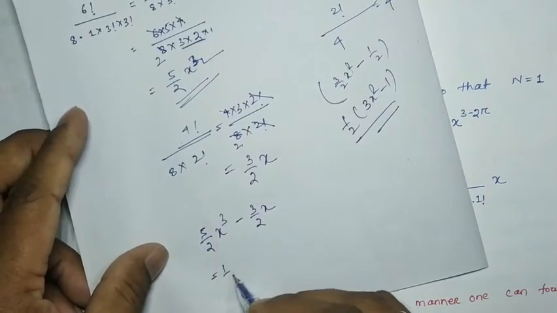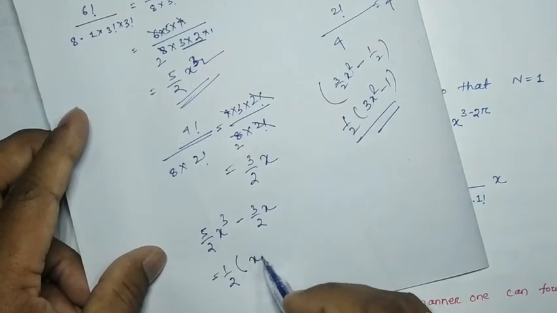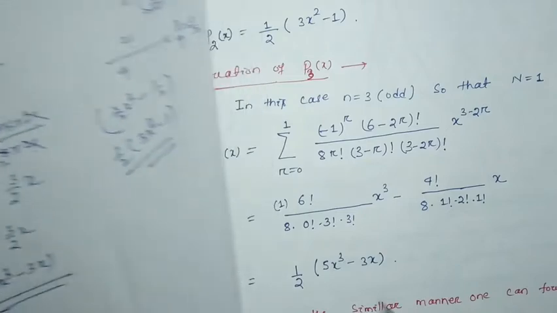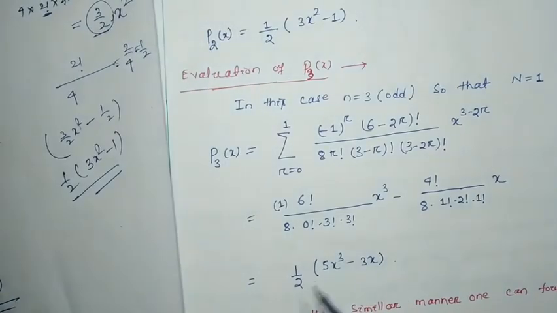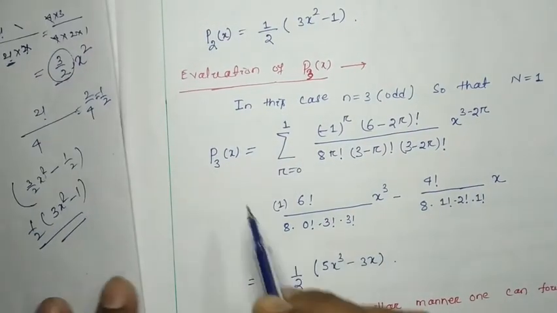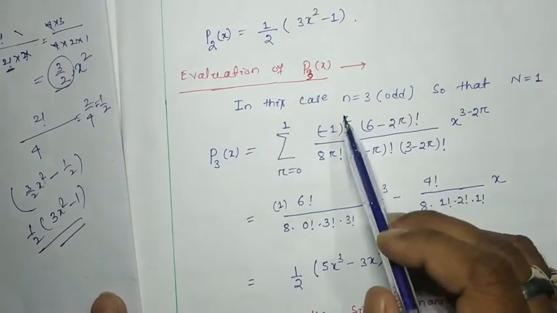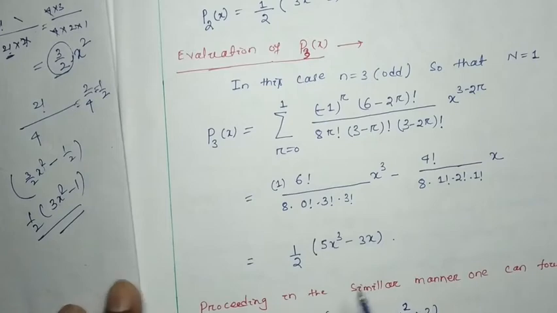So 1 by 2 can be taken outside, it will be 5x cube minus 3x. So I have directly written 1 by 2 into 5x cube minus 3x. It will be your P3x, that means the third order Legendre polynomial.